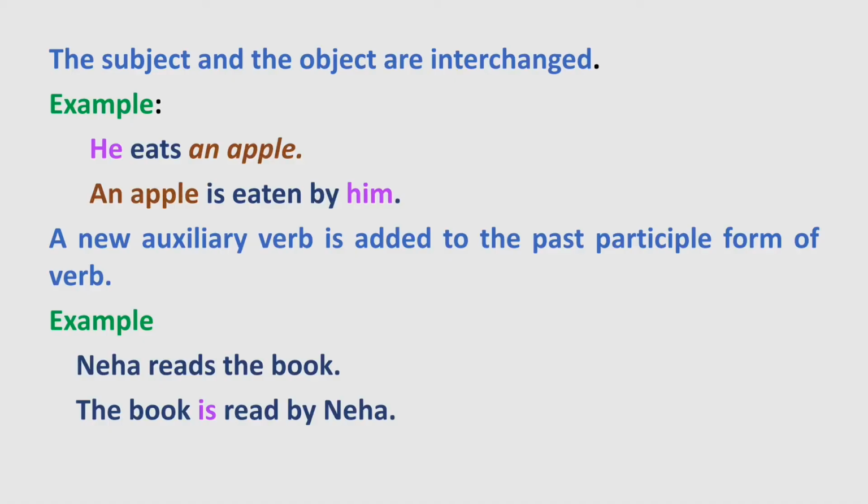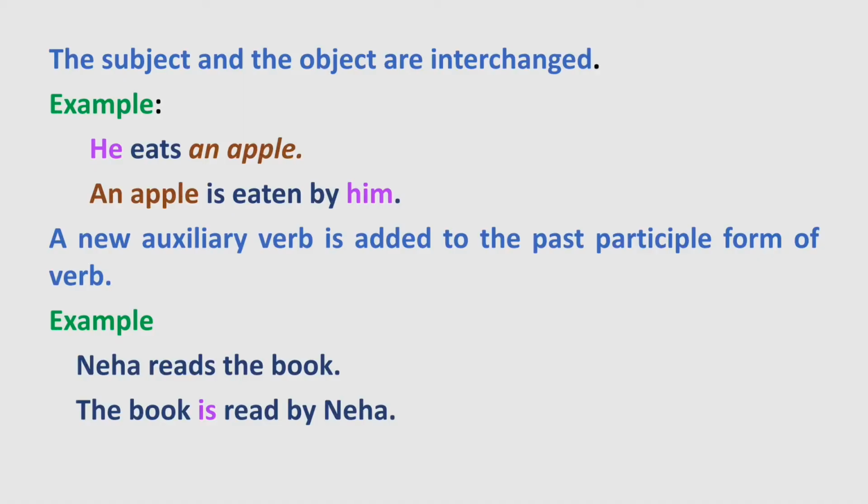So he, the subject, becomes him in passive voice, and the object an apple has become the subject in that sentence. Next rule is that a new auxiliary verb is added to the past participle form of the verb.